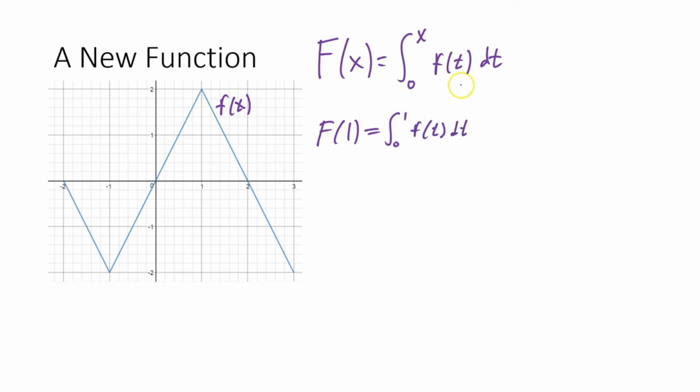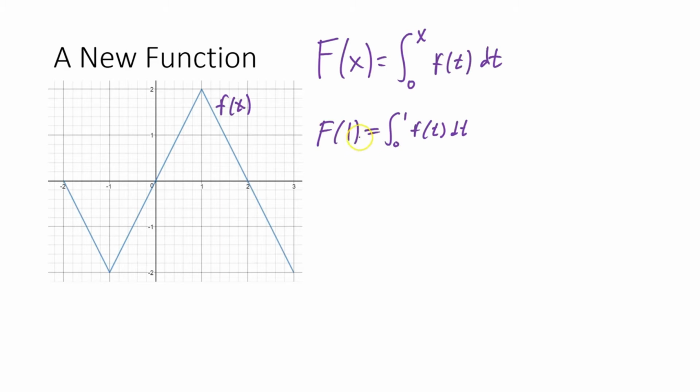Now, you might be confused about why we're using t's. Remember that this is a dummy variable. It doesn't matter what this variable is in here. If we integrate it, it's going to be the same thing. We're just finding the area under the curve. The reason we can't use an x is because then we'd have too many x's, right? Then F of 1 would be the integral from 0 to 1 of f of 1, but that would be a constant. So we have to use a different letter in here to be able to define it this way.